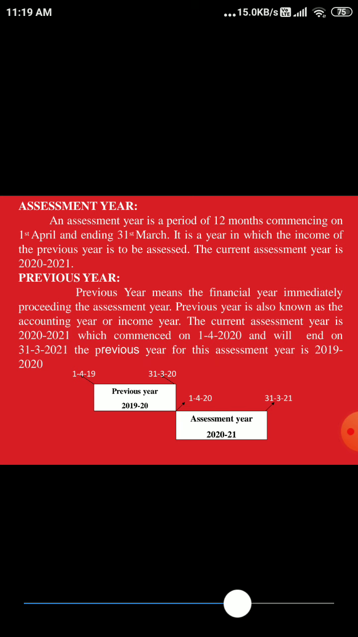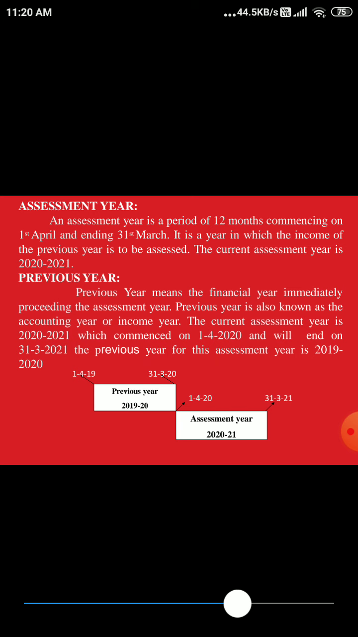Now there are 2 years in income tax. We generally hear about this. First is assessment year. Second is previous year. Assessment year is a period of 12 months. Now in a pandemic situation like this, the assessment year may be increased or decreased. But generally an assessment year is of 12 months, commencing on 1st of April and ending on 31st of March.